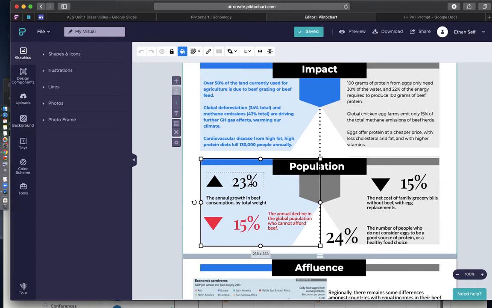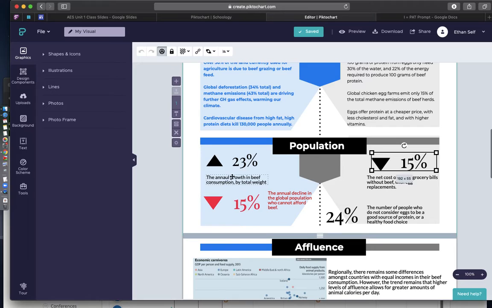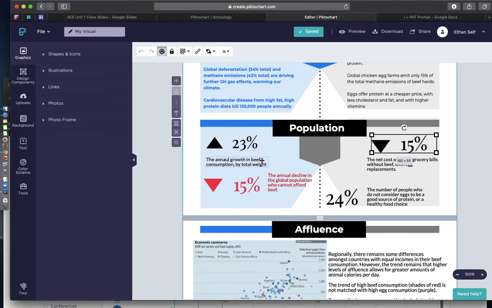Now, I've made a second part for my population poster, which is showing these big, bold numbers of arrows and percents talking about some specific facts related to the population. Now, this is good because it's giving us numbers and facts, but also these big, bold numbers are really drawing people's attention to that part of the poster. And visually and also mathematically, people are going to think a little bit more concretely about a big, bold, positive 23% than reading 100 grams of protein from eggs only need 30% of the water. So this is a really cool trick that you could use to talk about some facts, but also not make it so visually blasé.